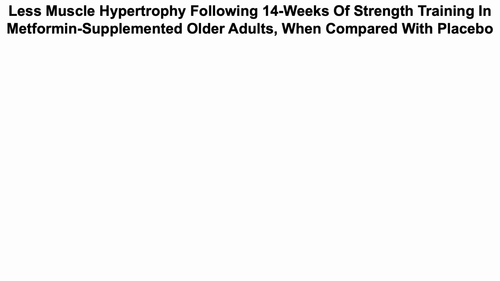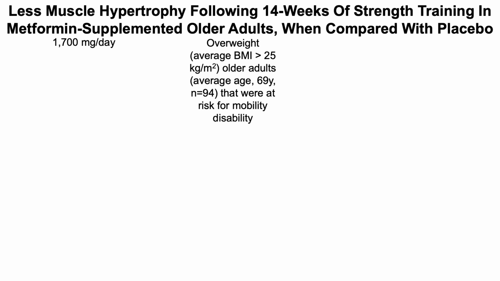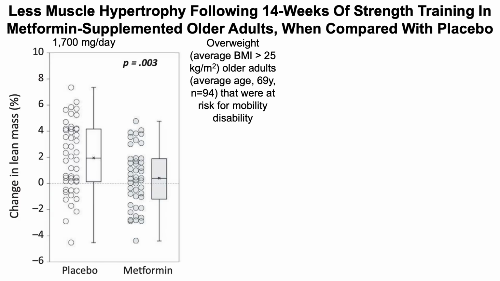So this is the first randomized controlled trial of metformin supplementation in older adults. And in this study, the metformin dose was 1,700 milligrams per day. And just to define the subject population a little bit more, these were overweight. So the average BMI for both groups, the controls and the metformin supplemented group, was greater than 25 kilograms per meter squared. And then in terms of their age, the average age was 69, and there were 94 total subjects in the study, and these older adults were at risk for mobility disability.